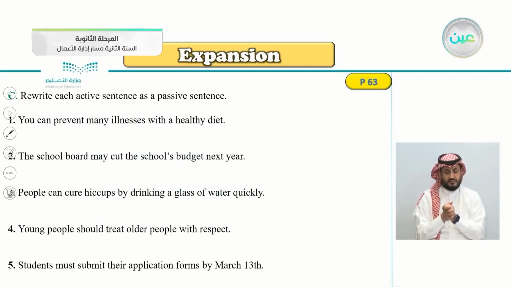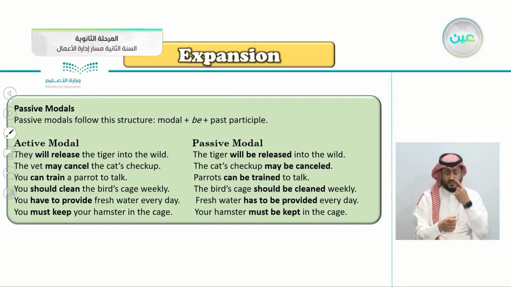Exercise C, rewrite each active sentence as a passive sentence. So, change from active to passive. If you remember this lesson, the passive modals follow the structure modal plus be plus the past participle. They will release the tiger, the tiger will be released. So this is the active.